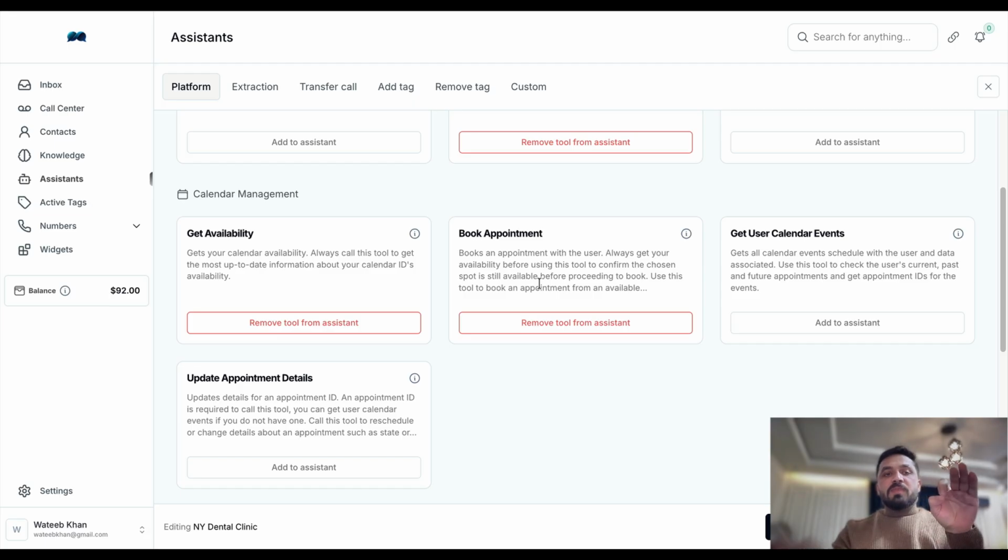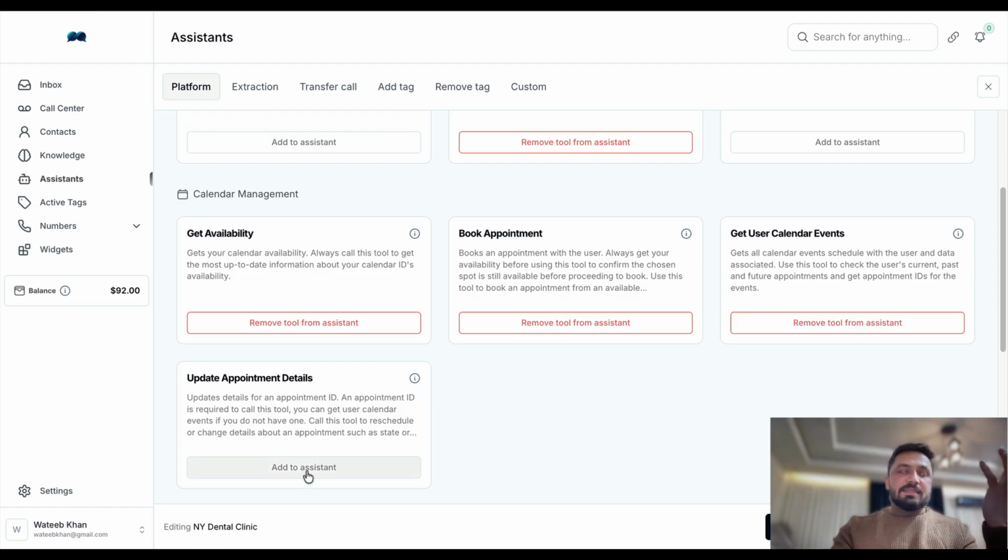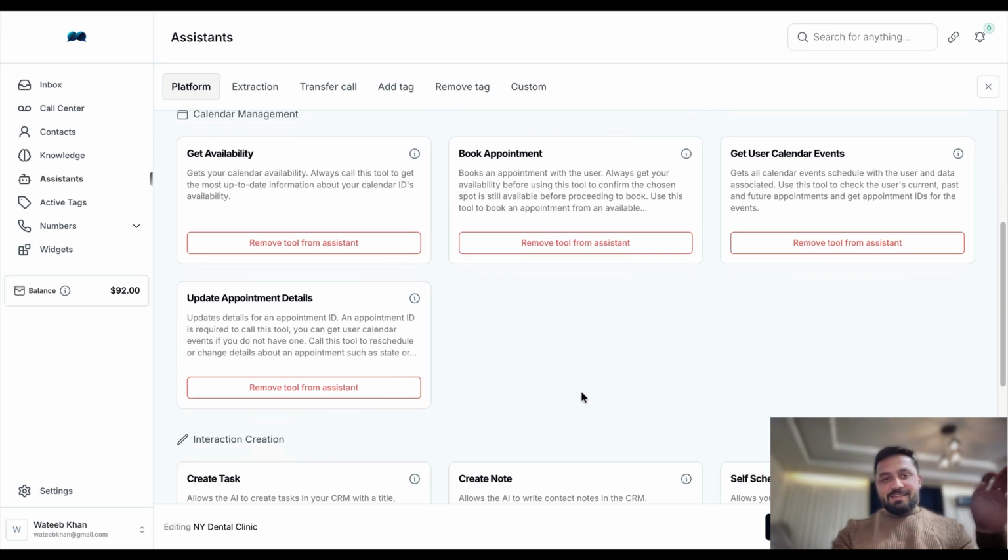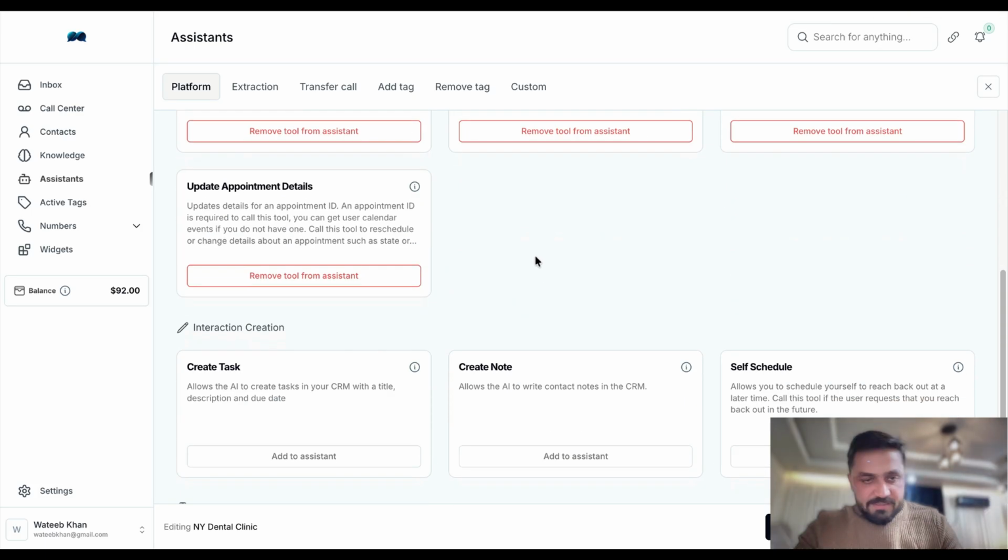With book appointment, after getting the availability, AI is going to book an appointment in that calendar. And then get calendars. Let's say later on the user is going to call us again and wants to cancel that appointment or reschedule it. This is where AI is going to go and get those calendar events from that calendar. And update appointment details is for when the user has changed their appointment, and AI is just going to go ahead and change their details in that calendar. I hope this is making sense.